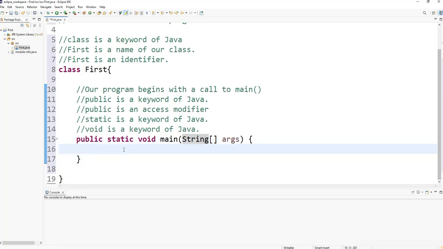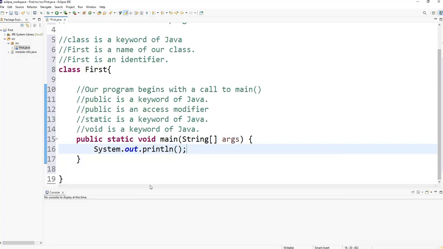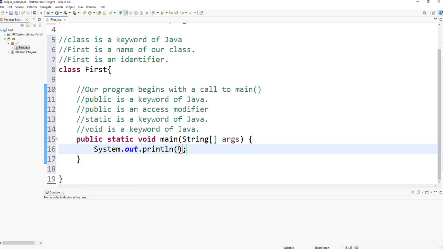So after that we have the main method. It is an access point of our program, and let's make our program do something. For example, let's type the following code: System.out.println and a semicolon. println is a method, because it has the name println followed by parentheses. So let's pass to these parentheses some string. For example, this is our first Java program.